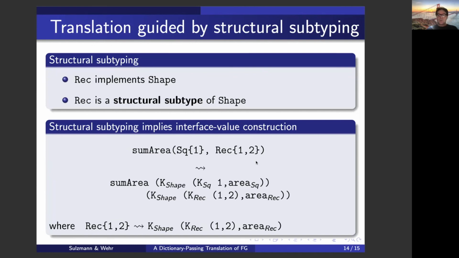And how does this work now? The type-directed translation. Well, here we have an example where, for instance, we call the sum area function, and we do know the sum area function expects interface values, but here we have actually a rectangle. And we do know a rectangle is in a structural subtype relation with shape, and so we are introducing here interface value constructions. We are turning the rectangle into an interface value. And this is now all done type directed. Okay, so this is the gist behind the dictionary translation applied to Featherweight Go.